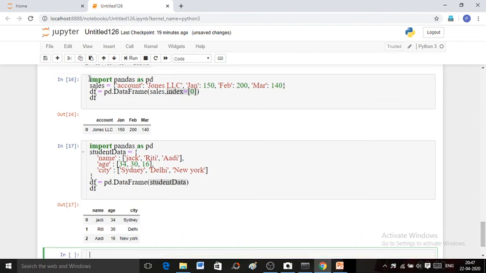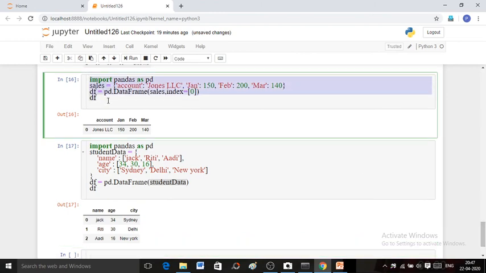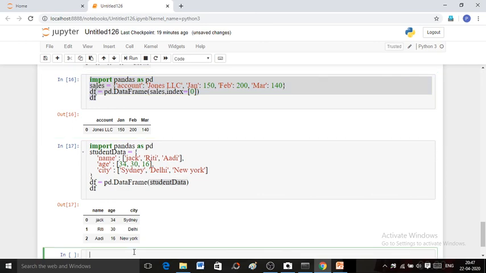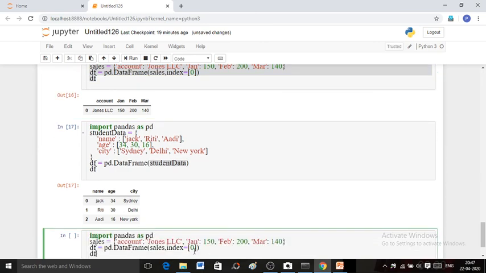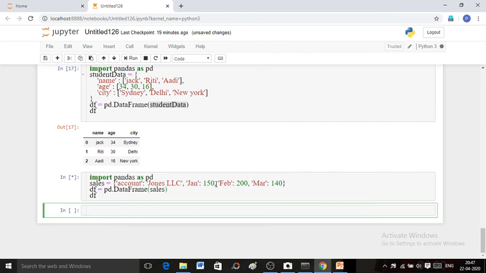But let us take the same example once again. When I remove this index parameter, what will happen? This will give you all null values.